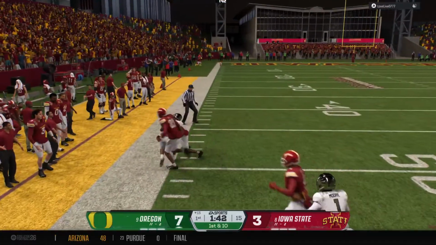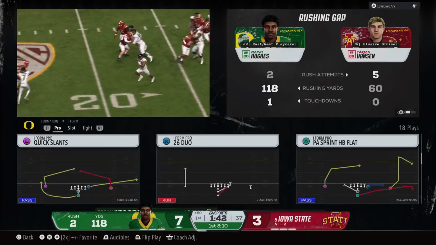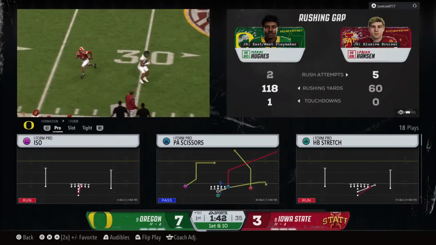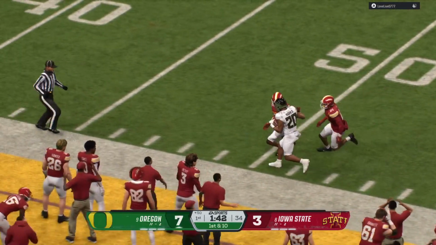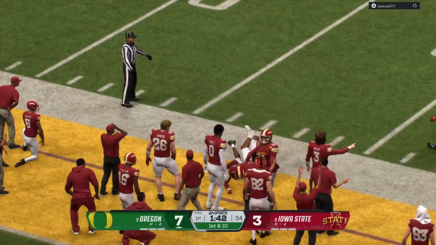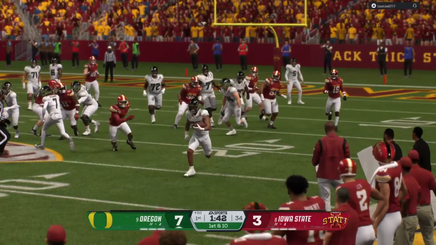Now here he goes. But not out of bounds after another big gain. They have chewed up this defense with the ground game today. There's nothing more that helps an offense than committing to that running game and popping an explosive run like this on the ground. Keeps the confidence of your offensive line up.